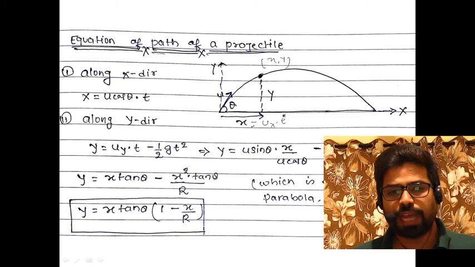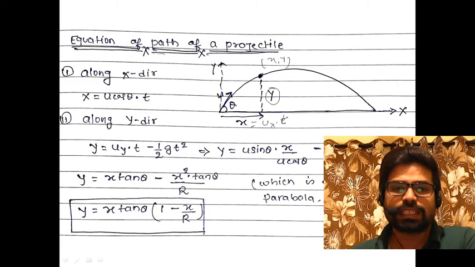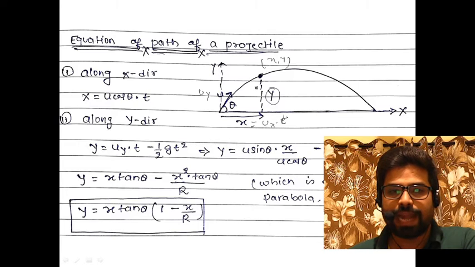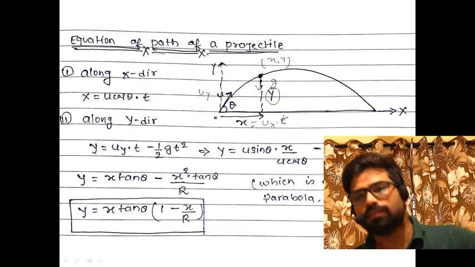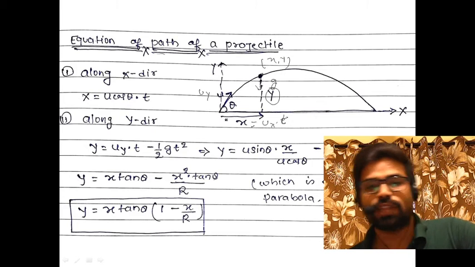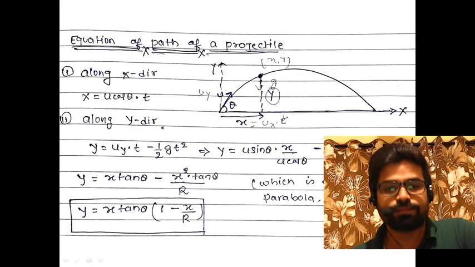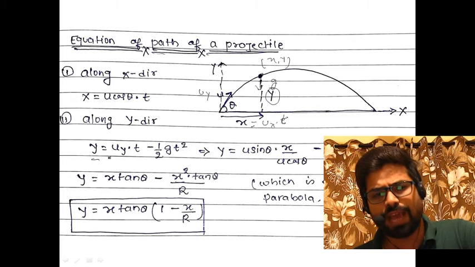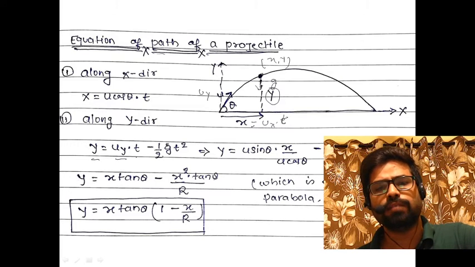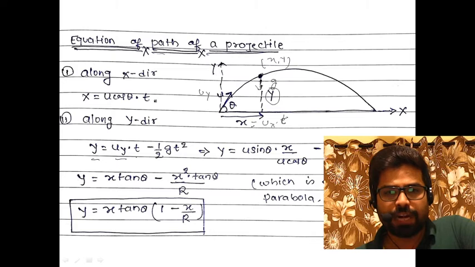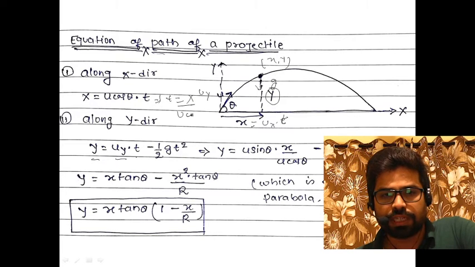We know how to calculate the x coordinate, but what about the y coordinate? We know that its initial velocity is uy and it is acted on by gravitational force, so the retardation is g. So to calculate y, we have the expression uy into t minus half gt square. Find t from the x expression. So t will be equal to x upon u cos theta.